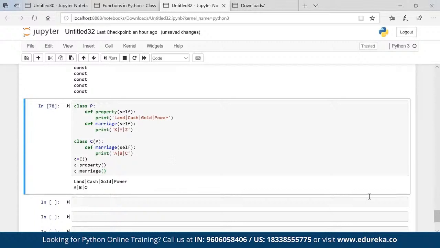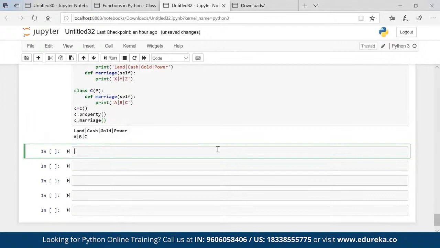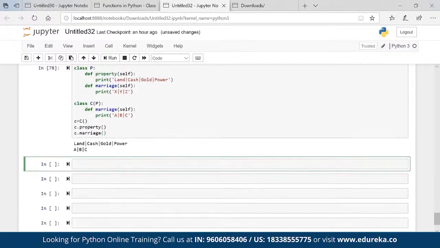But now, let's say the parent says, do one thing, choose girls from my options and from your options. You can choose out of 6 girls, whichever you want to marry. Then how will that work? So there is a concept of the super keyword. So basically I'll get the property of the parent also. Let me copy all this stuff so I'm not writing it again.